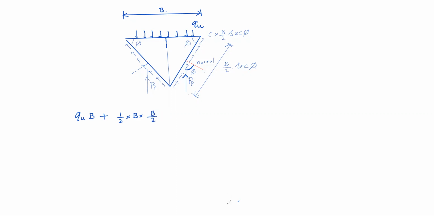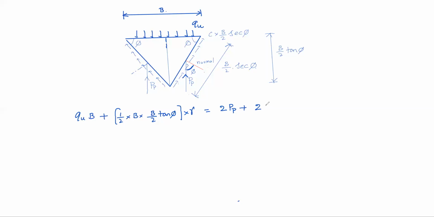Check it. This height is B by 2 tan phi. Okay. So this is the area of the wedge into gamma, equal to 2 times of PP plus the cohesive force C into B by 2 secant phi. No, its vertical component is into sin phi, right?